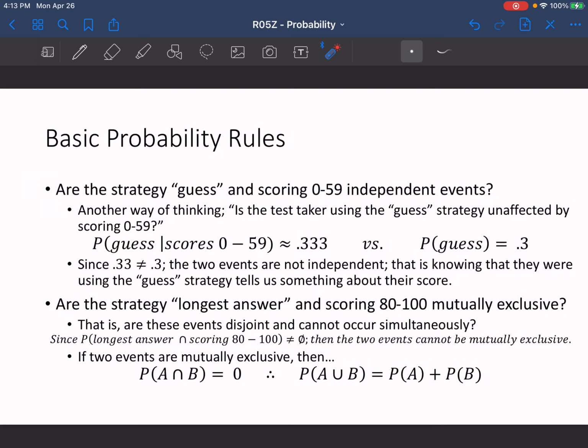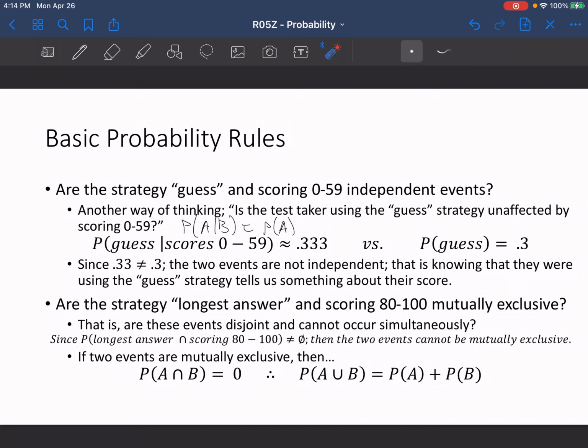Then we're asked, are the strategy guess and scoring 0 to 59 independent events? Now we're looking at rules based on independent and mutually exclusive events. Another way of thinking about this is, is the test taker using the guess strategy unaffected by scoring 0 to 59? And really the answer is no. Mathematically, you can test independent events by checking whether the probability of A given B is equal to the probability of A.